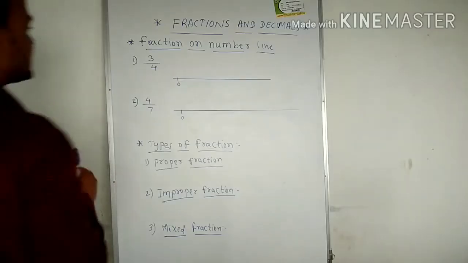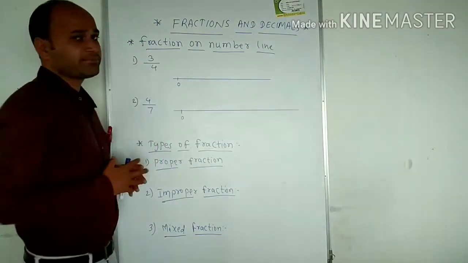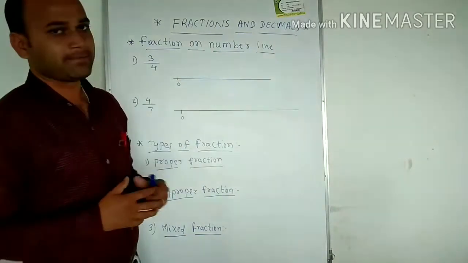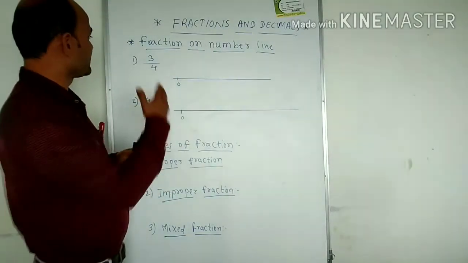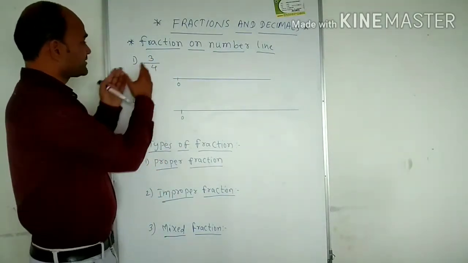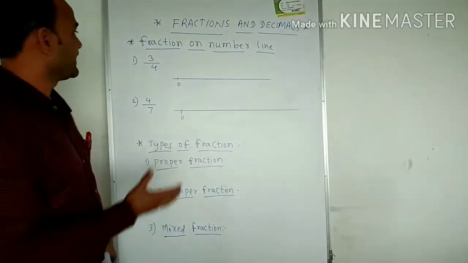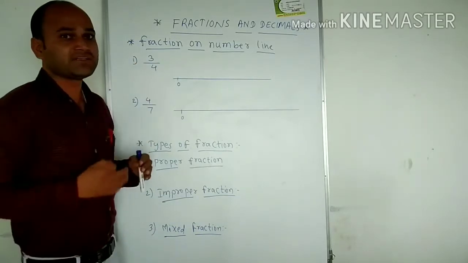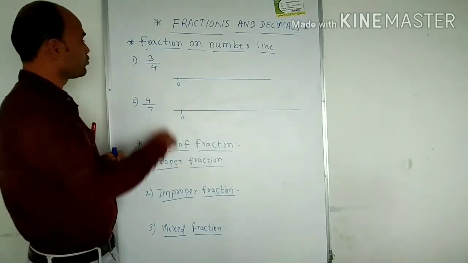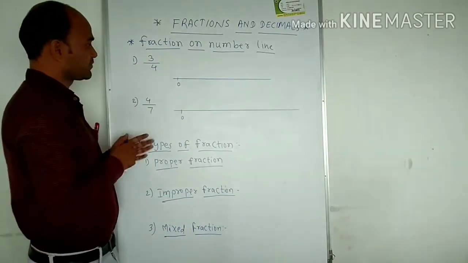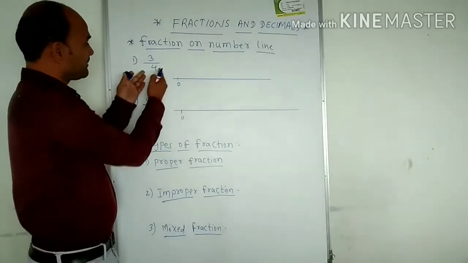Next, we can see how to represent a fraction on a number line. As we know, the denominator is the total number of parts and the numerator is the number of parts given. So for 3/4, the total parts are 4.